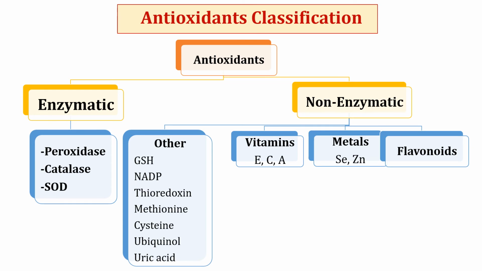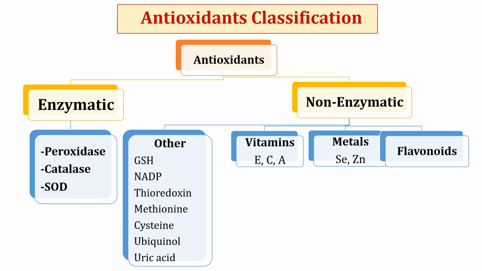Now, classification of antioxidants. Antioxidants are divided into two major categories, enzymatic and non-enzymatic, which are usually distributed within the cytoplasm and various cell organelles. Enzymatic antioxidants are mainly peroxidase, catalase, and superoxide dismutase, and non-enzymatic antioxidants are further divided into four categories.